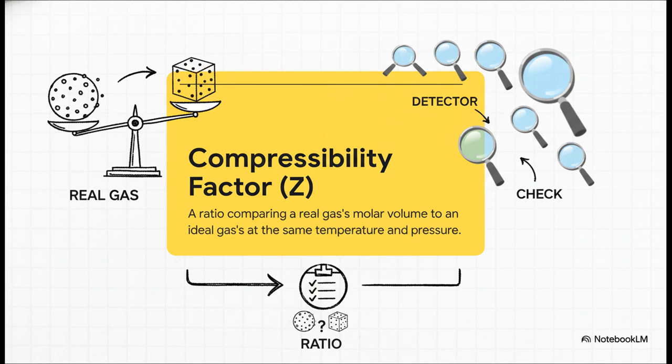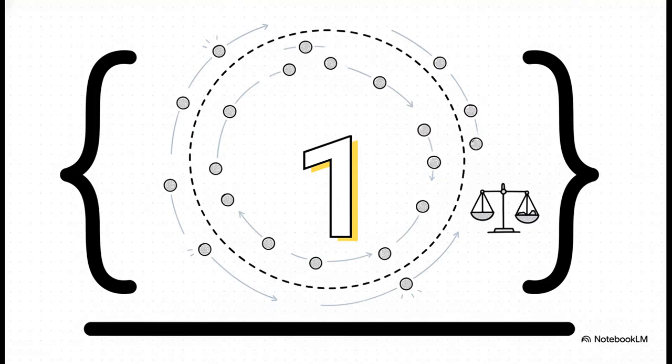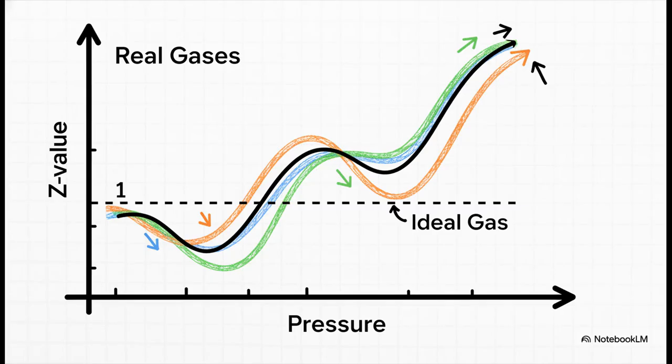You can think of it like a report card for a gas. It's just a simple ratio that compares a real gas's volume to what the ideal gas law predicts it should be. It's basically our non-ideal behavior detector. So, for our imaginary perfect ideal gas, that score, that Z value, is always, and I mean always, exactly 1, no matter what. It follows the law perfectly. Zero deviation.